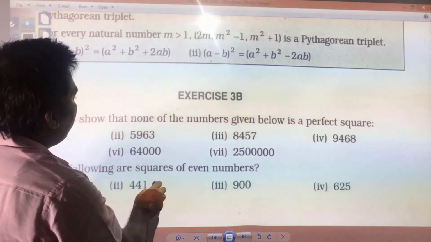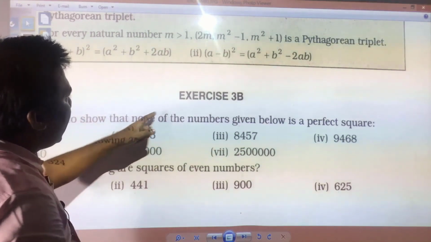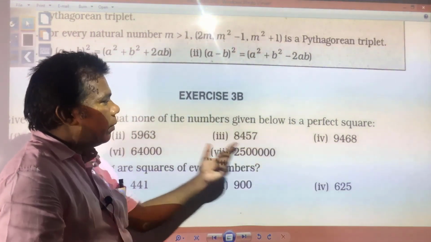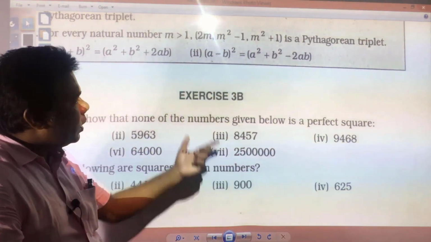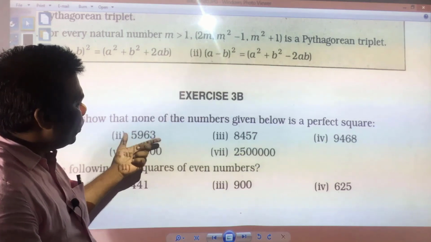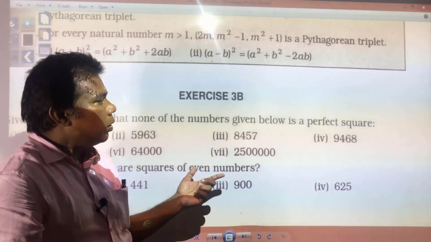Exercise 3b, after doing these all in your notebook, exercise 3b you need to start, try to solve each and every question. If problem will be there, go back in solved examples, see there and try to learn, and again you try to solve. Each and every question must be there in your notebook.